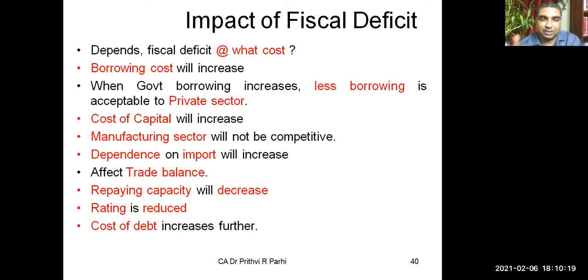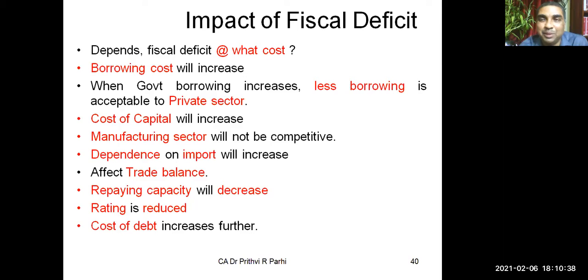And when a country faces difficulty in paying capacity, what will happen? The credit rating will be further reduced. When the credit rating reduces further, it will again increase the cost of capital. So this is the cycle, I think you can understand. So the country will move in that circle.